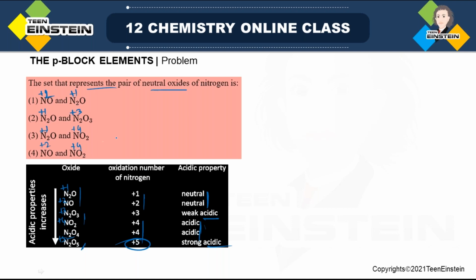Now see, there are two compounds in each option. In the first it is 2 and 1, then 1 and 3, then 1 and 4, then 2 and 4. So the minimum oxidation states you can find only in the first option, NO and N2O, not NO2. NO and N2O, these two are neutral. So the correct option would be option 1. Okay.